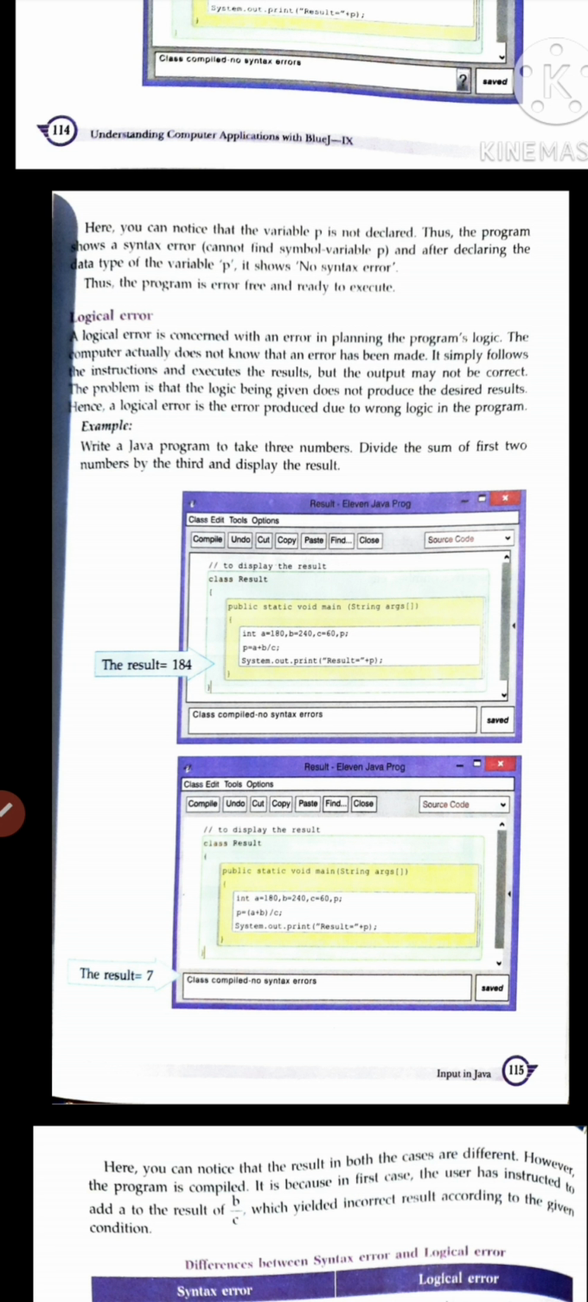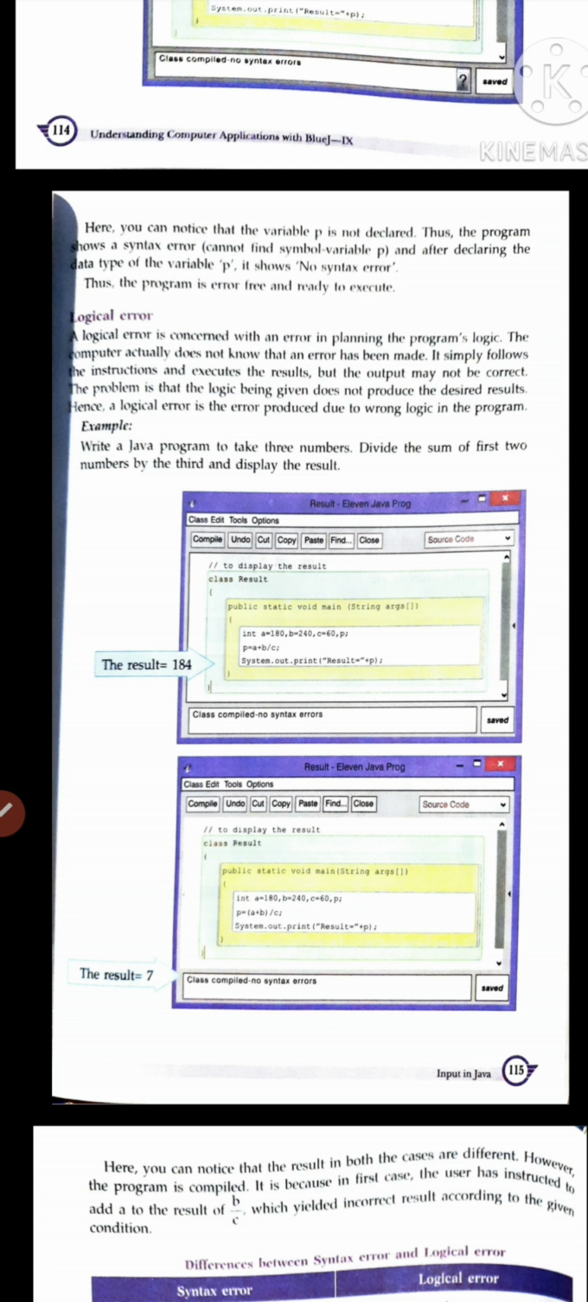Both have different meanings. The first one provides us the result 184, and the other one provides the result 7. We just have an expression, but we are providing that expression to a computer. A computer is just a machine. Whatever we command, it is going to do that only. That's why we have to command a computer in a proper way.